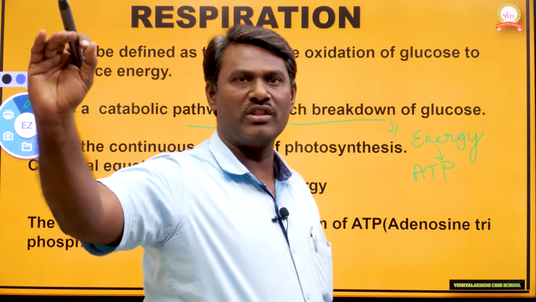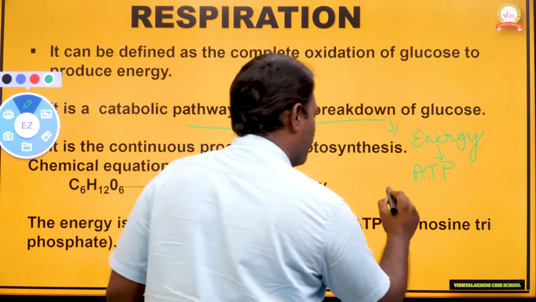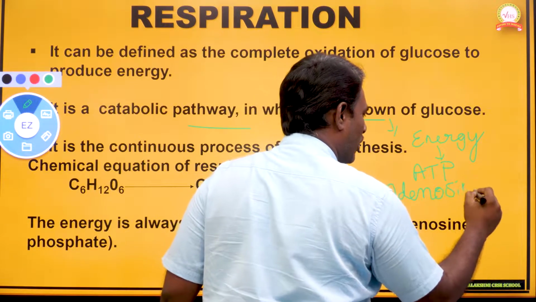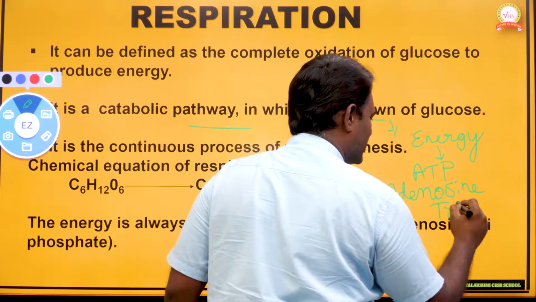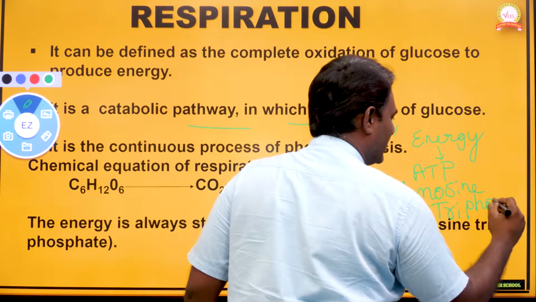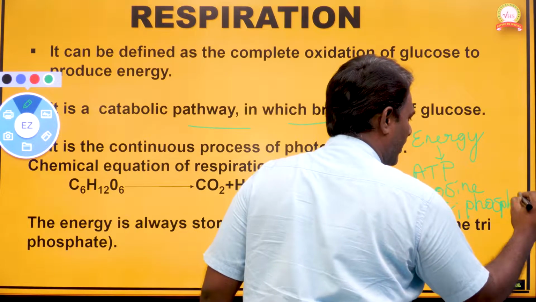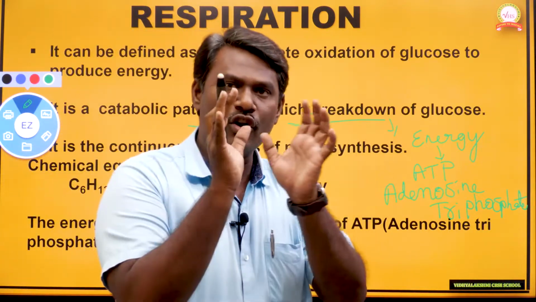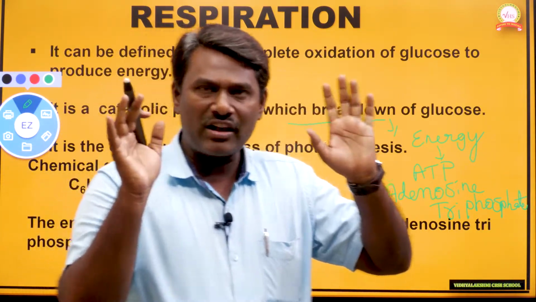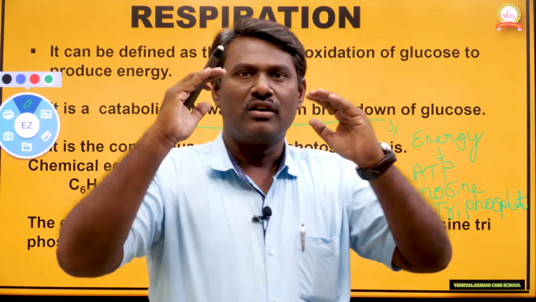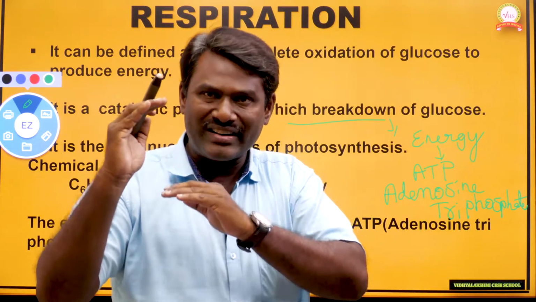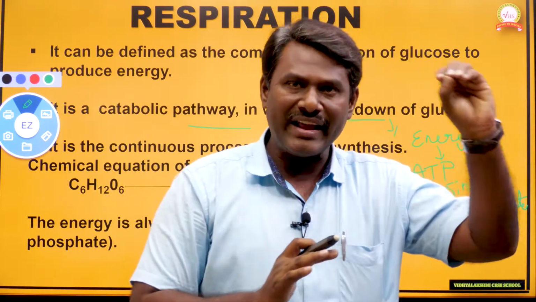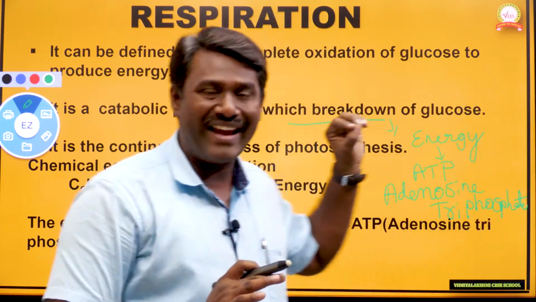The full form of ATP is adenosine triphosphate. So the final conclusion of respiration is that glucose undergoes respiration to produce energy, which is always stored in the form of ATP.